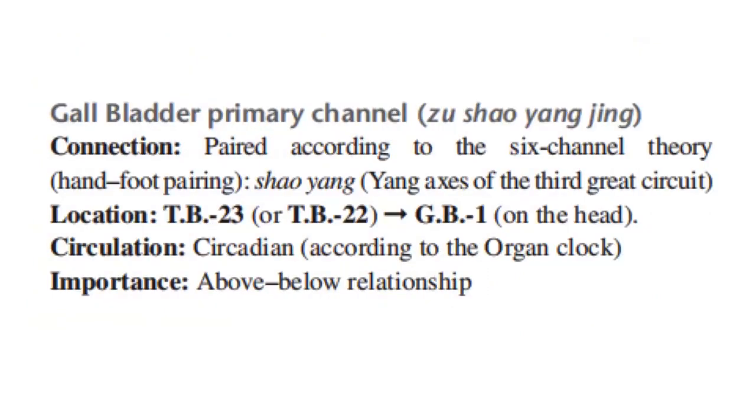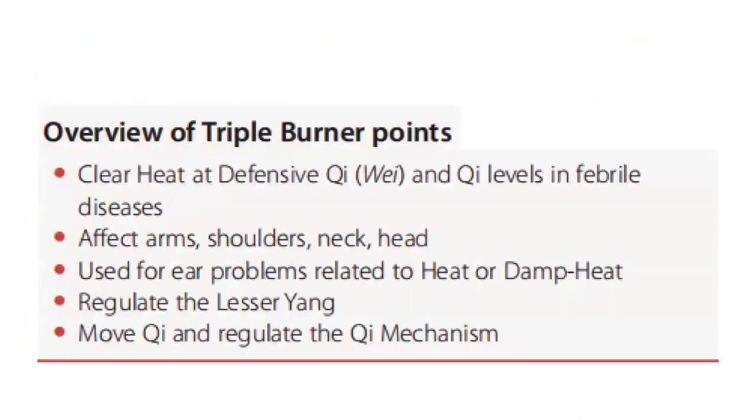The triple burner connection with the gallbladder primary channel is paired according to the six-channel theory, hand-foot pairing, Shaoyang, yang axis of the third great circuit. Location, TB-23 or TB-22 to GB-1 on the head. Circulation is circadian according to the organ clock. Importance, above-below relationship.